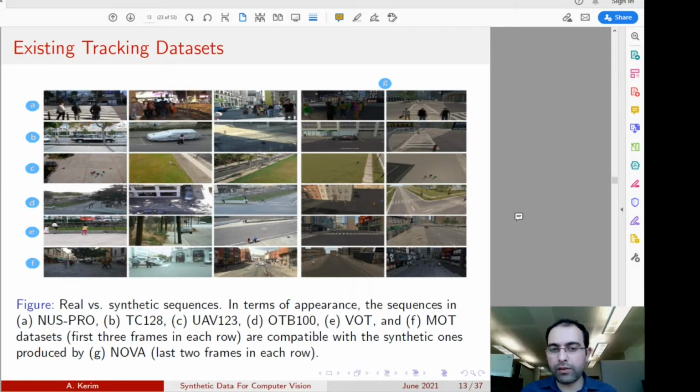These datasets are very famous, and you can see here for each row we consider one dataset and we show the first 3 frames from these real datasets, and the last 2 frames are examples generated using our Nova rendering engine. You can see from this figure that we were able to generate photorealistic samples that are similar to the available visual object tracking datasets.